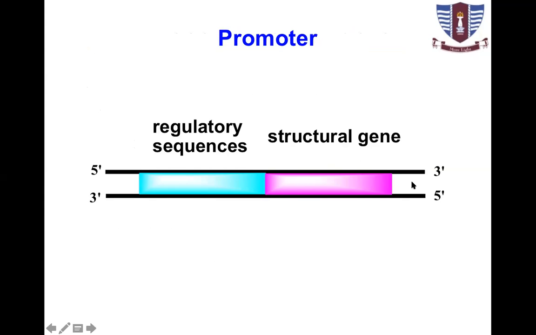There may be one structural gene, or a cluster of genes present downstream to a particular promoter, and these are regulatory sequences. These regulatory sequences, they are promoters, and the promoter is recognized by RNA polymerase, by the sigma factor.